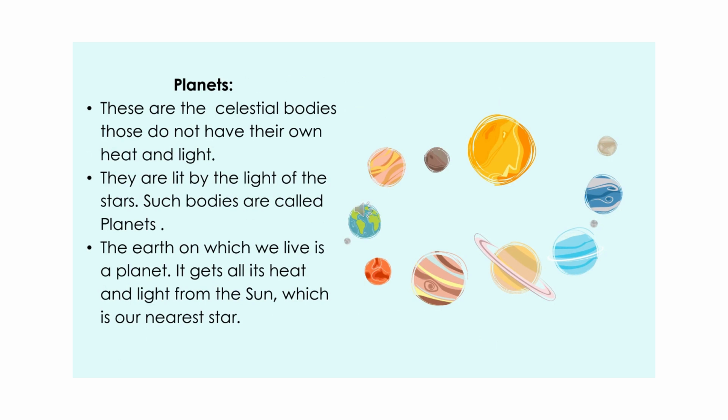Let's go through planets. These are the celestial bodies that do not have their own heat and light. They are lit by the light of stars. Such bodies are called planets. The earth on which we live is a planet. It gets all its heat and light from sun, which is our nearest star.